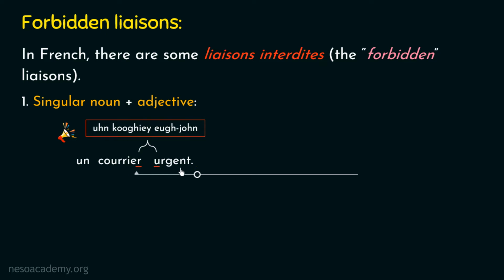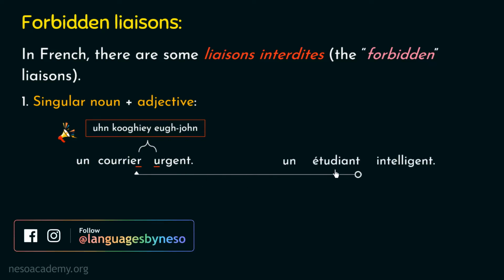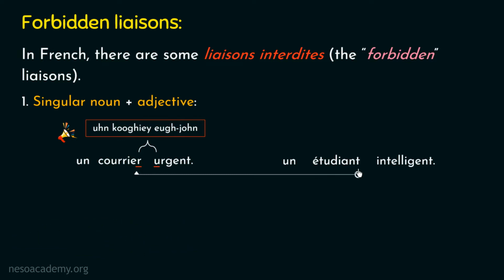Now let's take one more example to understand this case in a better way. So here we have the second example on our screen. So in this example, initially let's talk about the last two words. The French word in the middle is pronounced as étudiant. Étudiant. I am repeating it again. Étudiant. So from the pronunciation, we can clearly observe that this word is ending with a silent consonant, right? Now kindly pay attention to this third French word. This word is beginning with a vowel. So here we can say that as the conditions of the liaison are satisfied, the liaison can be applicable here.